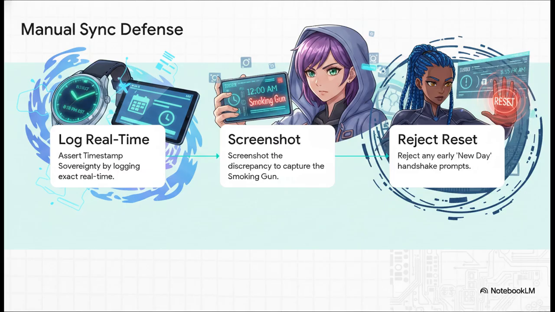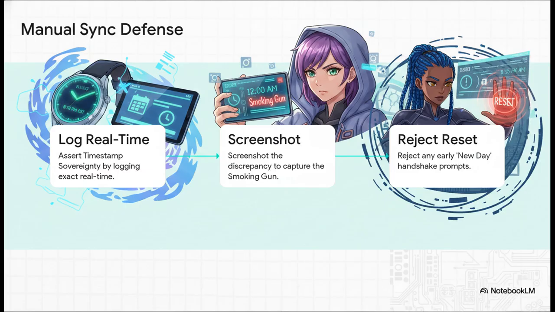Well, the user manual details a rigorous 3-step manual sync counter protocol designed specifically to neutralize the system reset trap. Step 1 is to assert timestamp sovereignty. This means manually logging the exact, real-world local time, say 8:15 p.m. Eastern, and treating any system notification claiming it's suddenly Monday as a documented hallucination.